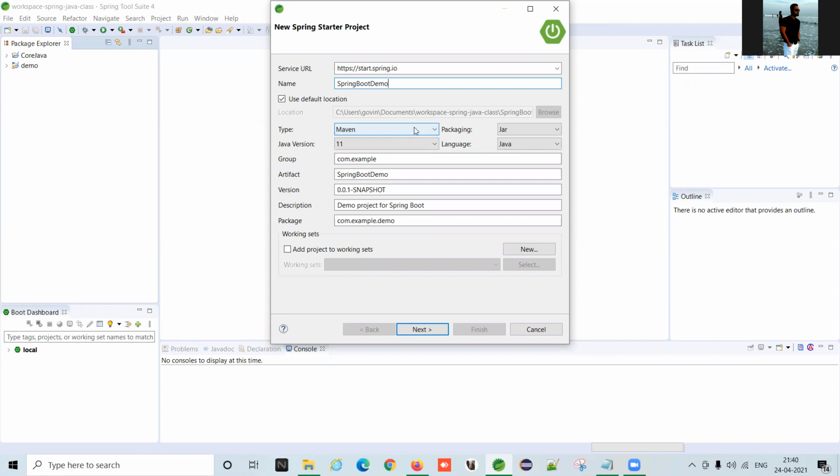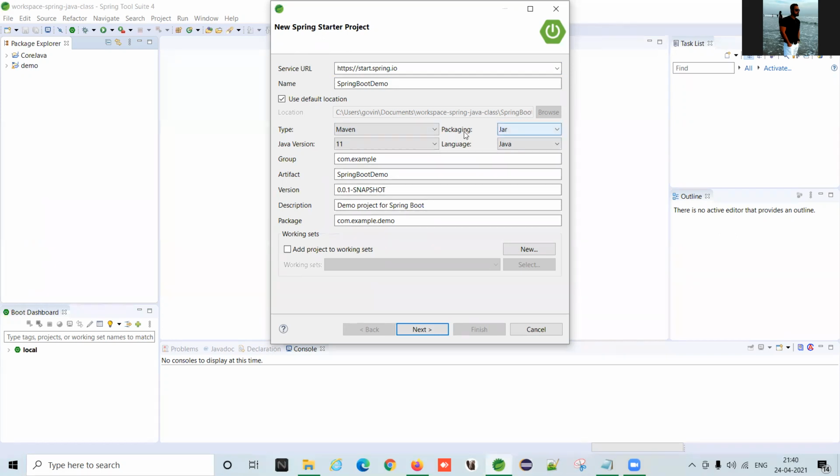Maven is a build tool. Don't think too much about these things. There are 2 build tools. One is Maven, second is Gradle. We are not going to use Gradle because till now I didn't use Gradle. That is why I'm not going to show you. Most of the time you have to use Maven only.